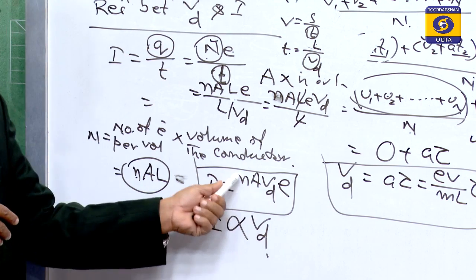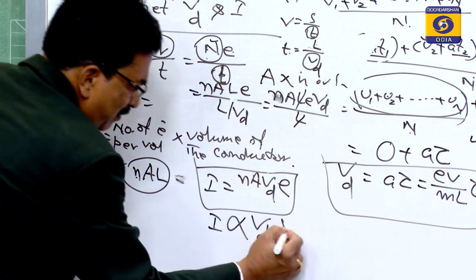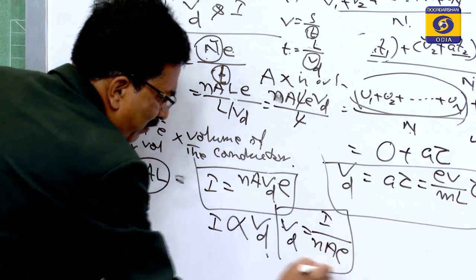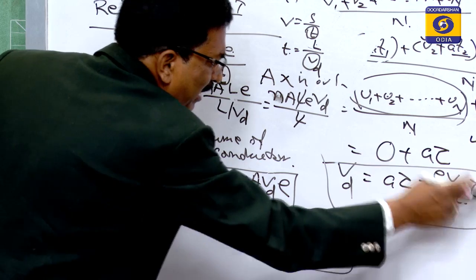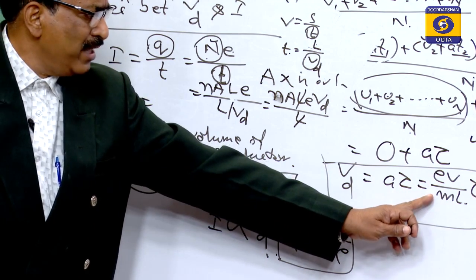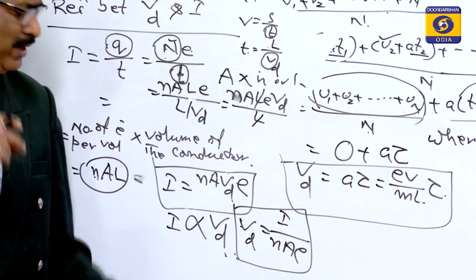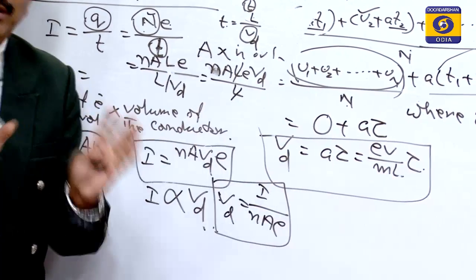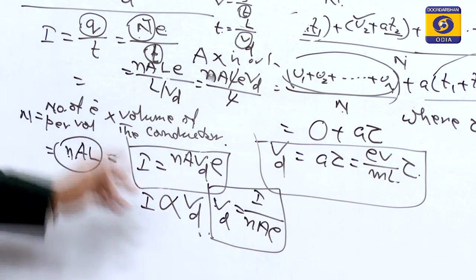By using this expression, Vd will be I by n A e. You have also remembered Vd is equal to eE by m into tau. These are two different expressions, you just look at your screen. If we put in their values or units, you will ultimately find that the units of both Vd are the same. This is for your homework, you can calculate it at home. So, this is the drift velocity.